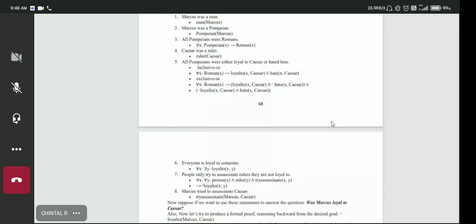For every we have the universal quantifier for all, and for someone we have the existential quantifier there exists. So for all x, there exists a y where x is loyal to y.